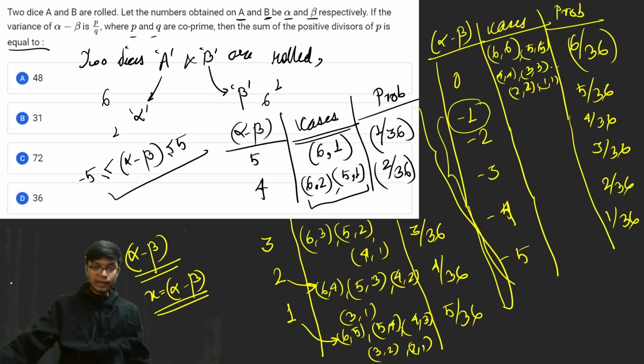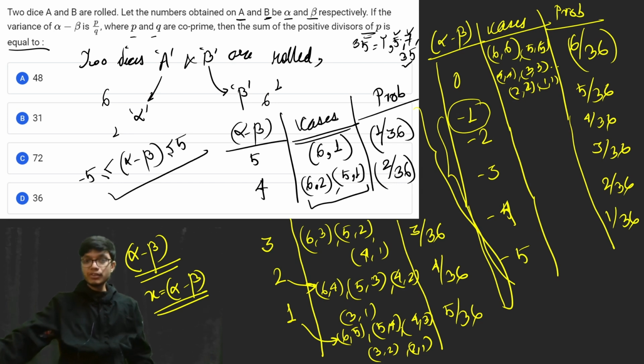The divisors of 35 are 1, 5, 7 and 35. So what is the sum of all these divisors? You can see over here 40 plus 1, 41 plus 7, that is equal to 48. And with this, the right answer to this particular problem is going to be option number A.